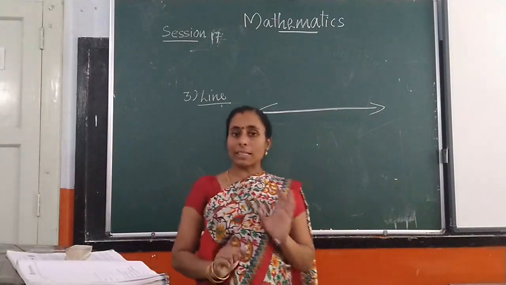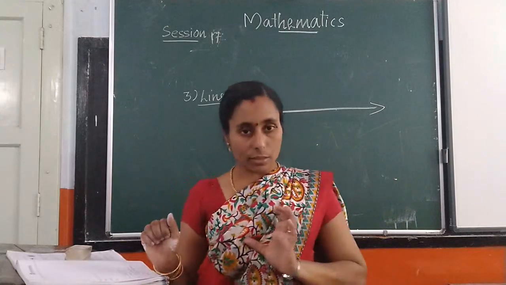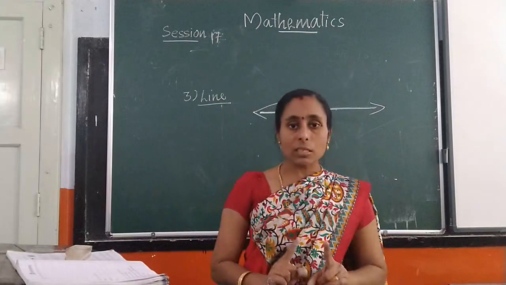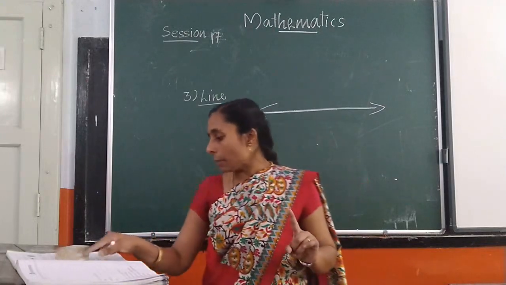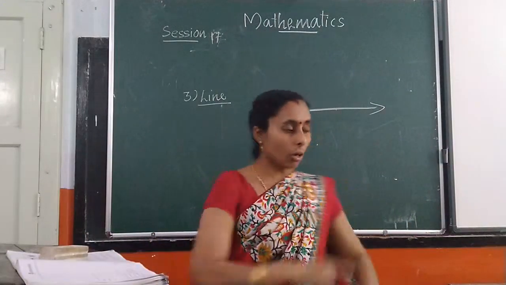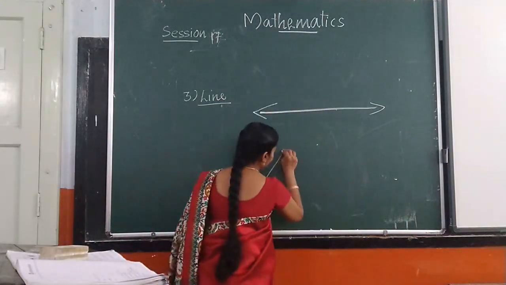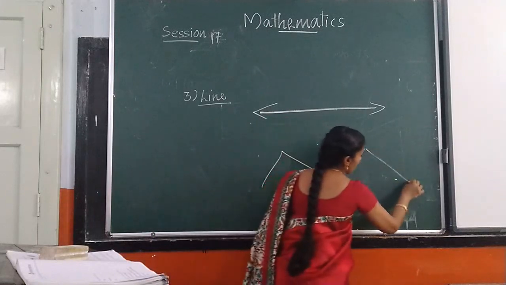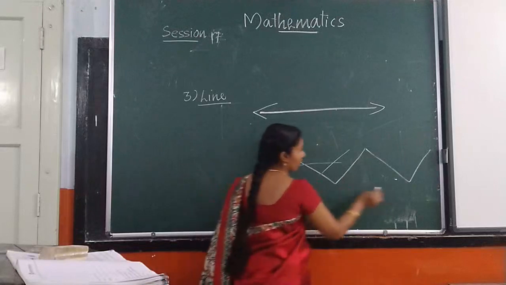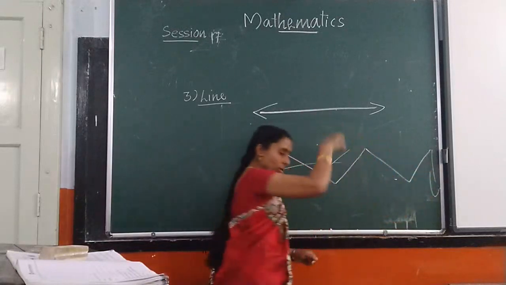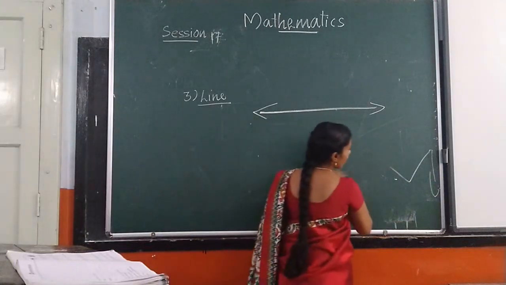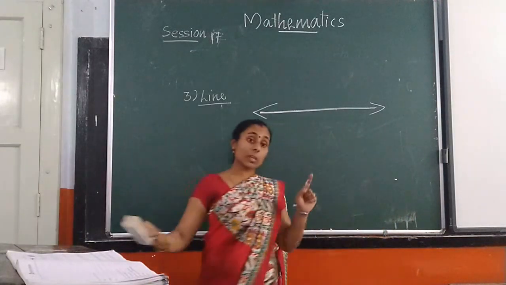Okay. Line. What is the definition of line? A line is a collection of points which extend endlessly in both directions along a straight path. Not in this way, some going like this way. This is not a line. Even if we go through the arrows, that is not a line. That direction is along the straight path.